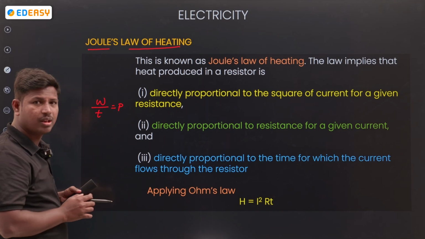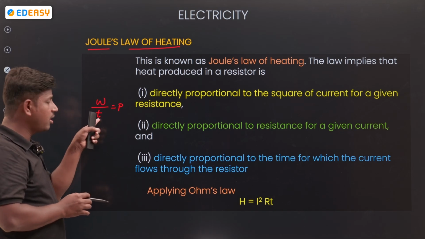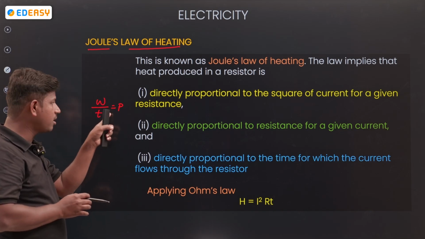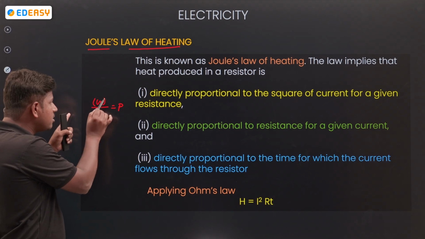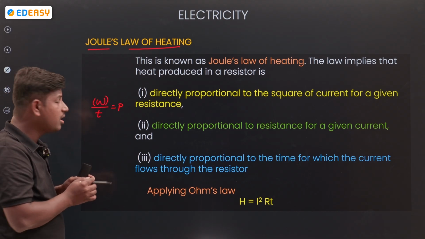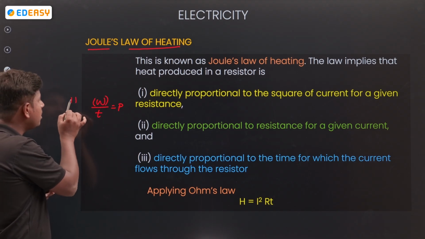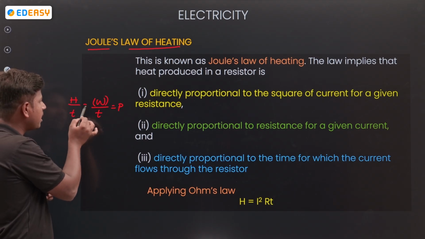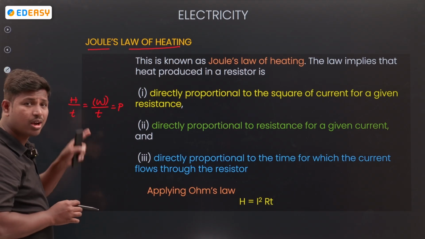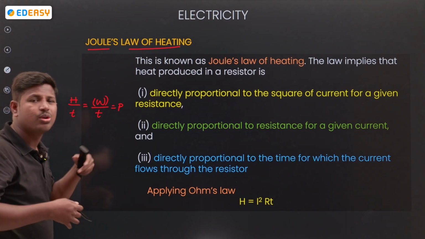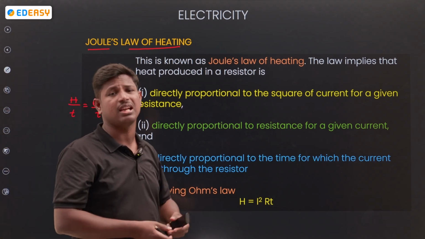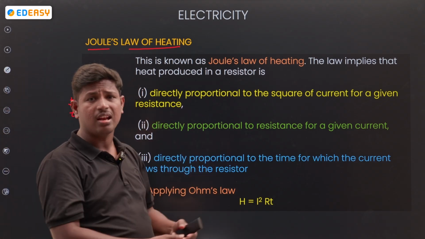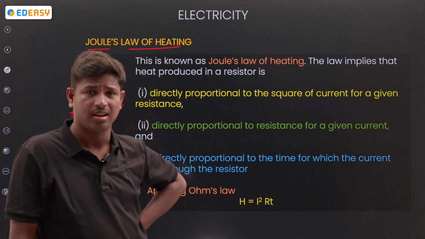Work done per time, power. So whenever work is done, it produces an amount of heat H by time. So energy per time. In place of work done, I am writing energy per time. For doing any work, what is required? Energy is required. How much work is done, that much amount of heat is produced, right?